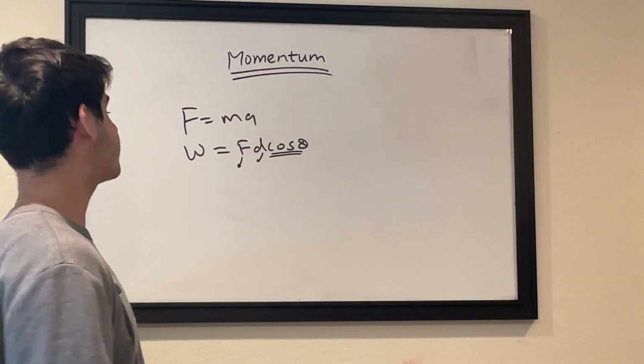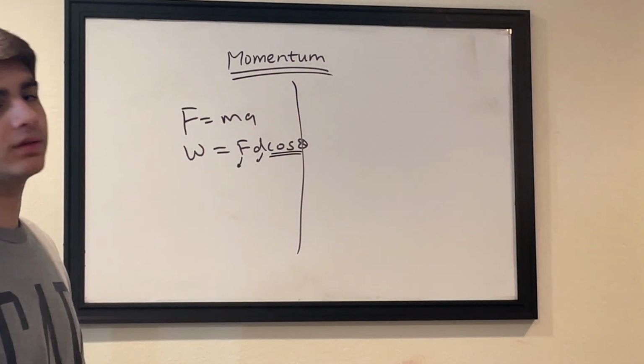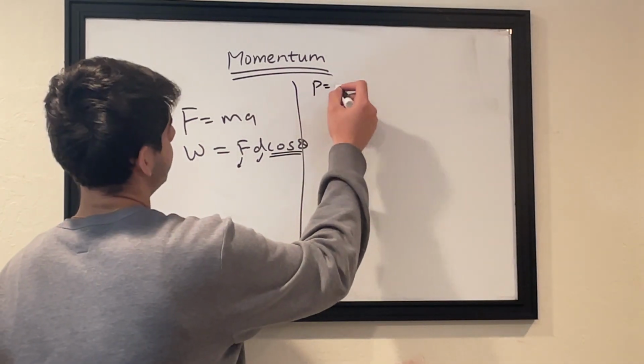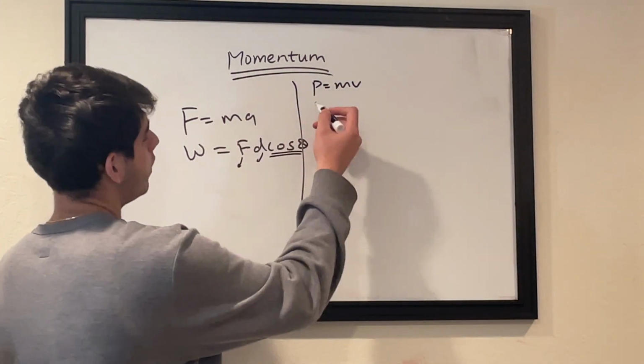Okay, now let's begin. How do you derive this equation? How do you derive P is equal to mv? That's what we're trying to derive. Okay, so we know F is equal to ma